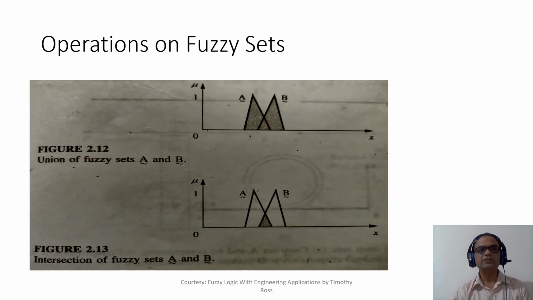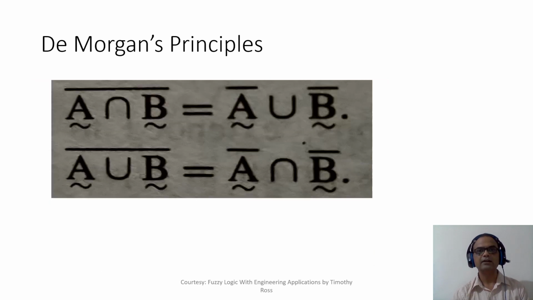Yeah, so these are the operations on fuzzy sets. One is the union operation. You take max membership, so the shaded area denotes your union, whereas over here we have got intersection, so minimum membership. So this is the area which is shown over here. Okay. Now De Morgan's principles hold for fuzzy sets, right? A intersection B whole bar is A bar union B bar. Similarly, A union B whole bar is nothing but A bar intersection B bar. You can cross verify yourself that these two equations hold for fuzzy sets.